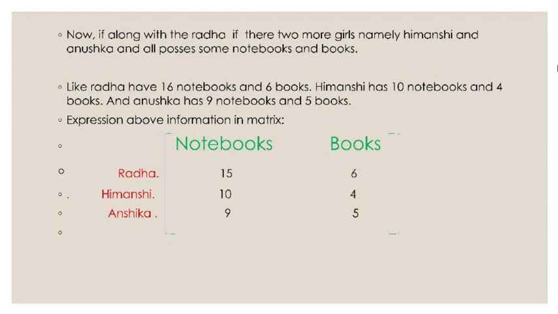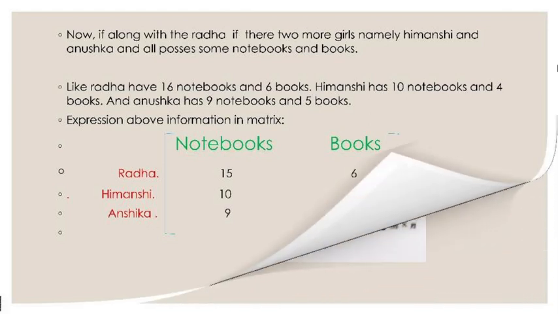Inside these square brackets, the first row represents all the things Radha possesses, and the second and the third rows do the same for Himanshi and Anushka respectively. The columns represent notebooks and books. Through this, we can clearly understand that Radha has 16 notebooks and 6 books, Himanshi has 10 notebooks and 4 books, and Anushka has 9 notebooks and 5 books.